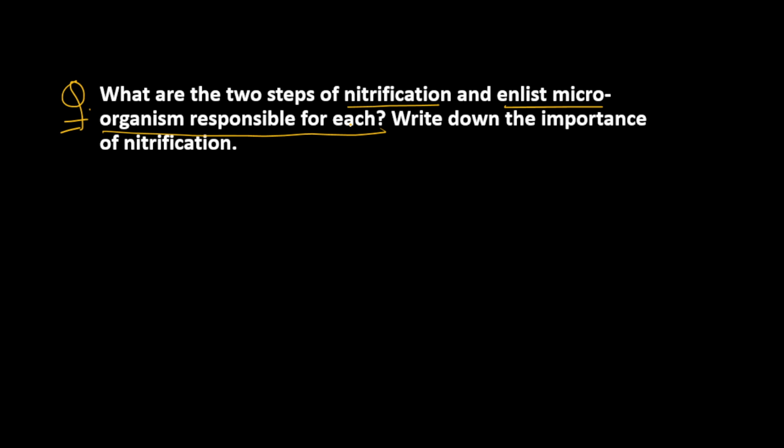तो जो नाइट्रिफिकेशन है उसमें जो दो स्टेप्स होते हैं, तो what are the two steps? Actually nitrification is divided into two steps. First one is ammonia oxidation and second one is nitrite oxidation. Okay, we will discuss that. And there are microorganisms involved in each step in conversion of the different forms of nitrogen. So first we have to discuss the two steps and enlist the microorganism responsible for each step. And in the second part of the question, we have to write down the importance of nitrification.